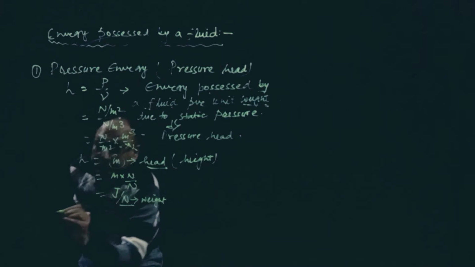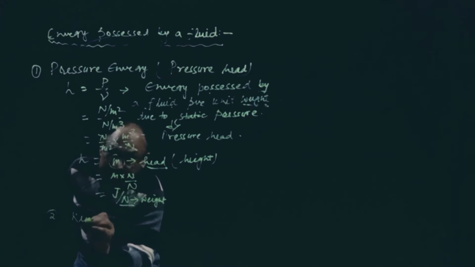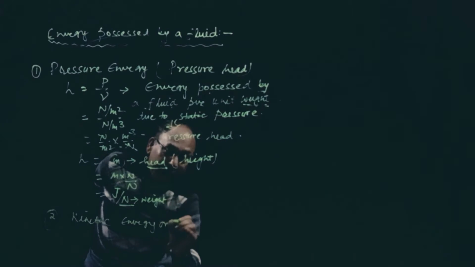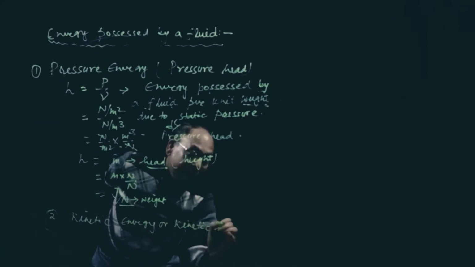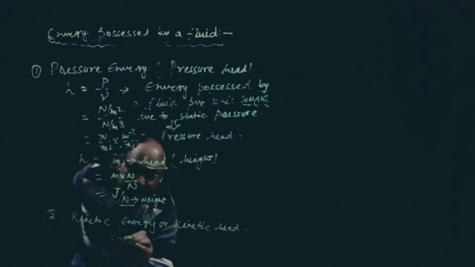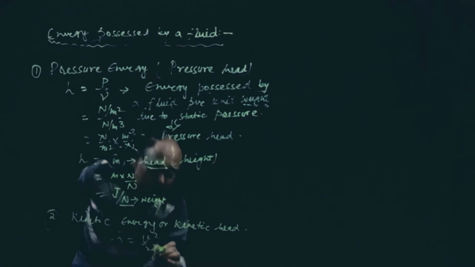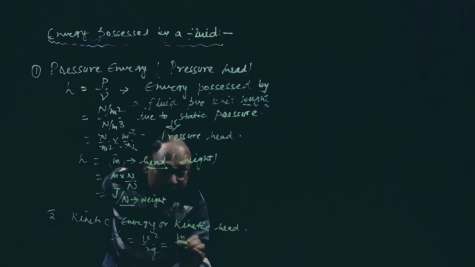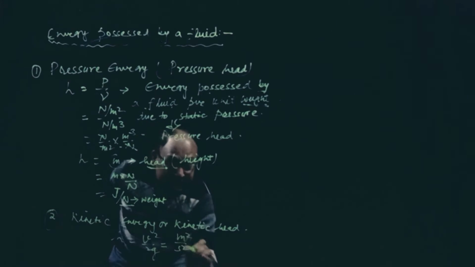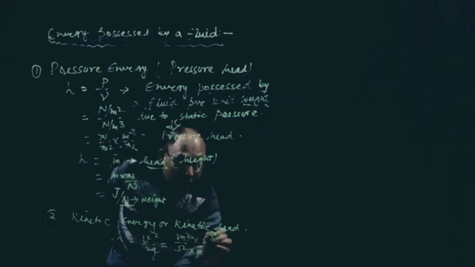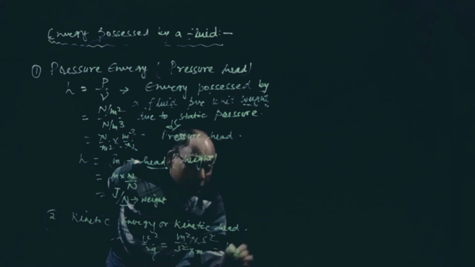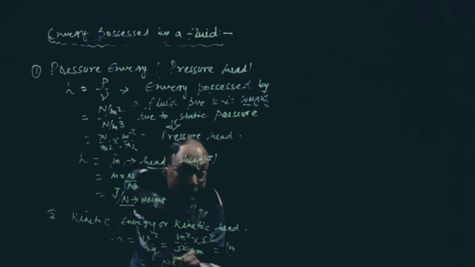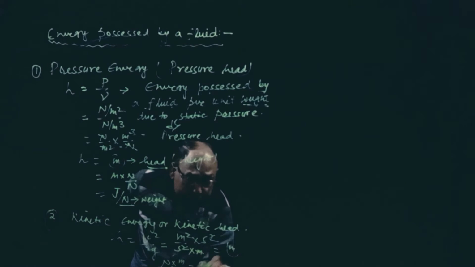Number 2, kinetic energy or kinetic head. It is given by H is equal to V square by 2G. Now see, V square by 2G, how is it? V is meter per second, so meter square per second square. G is meter per second square. So this will be meter also. We can also call it Newton into meter by Newton, so Newton meter is joule per Newton.